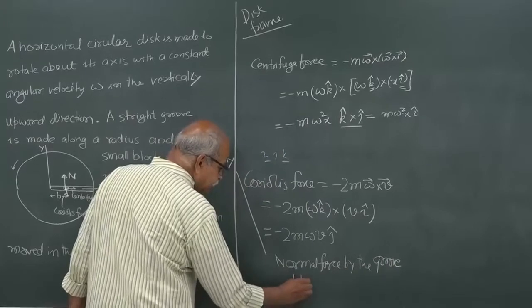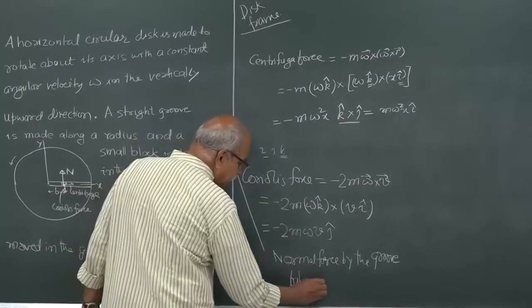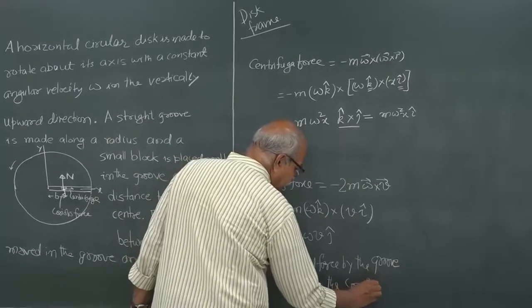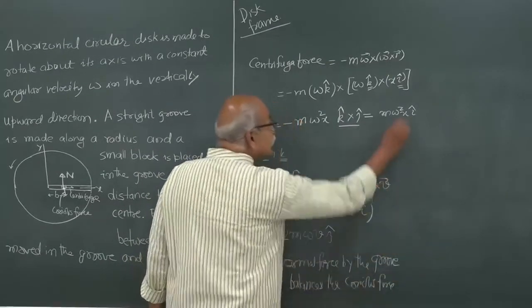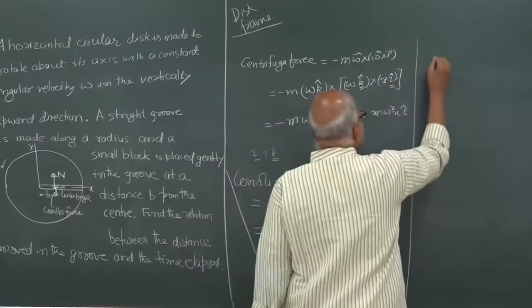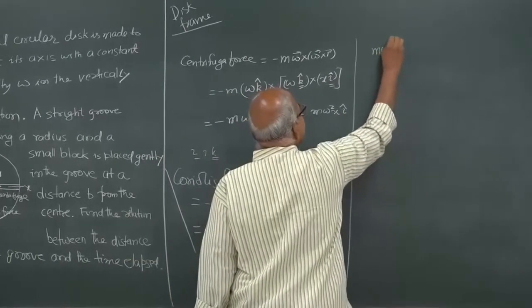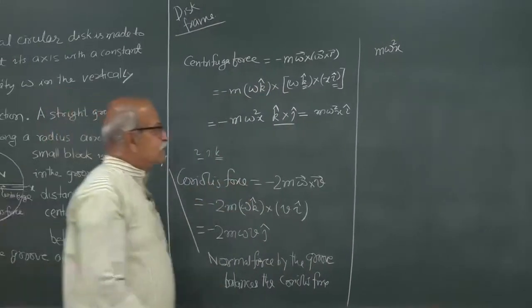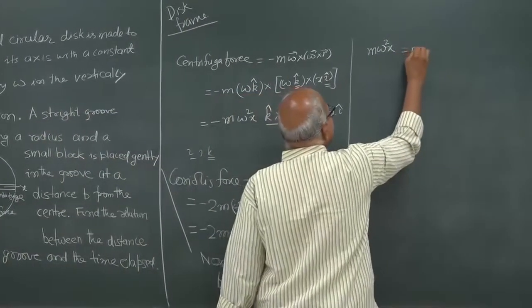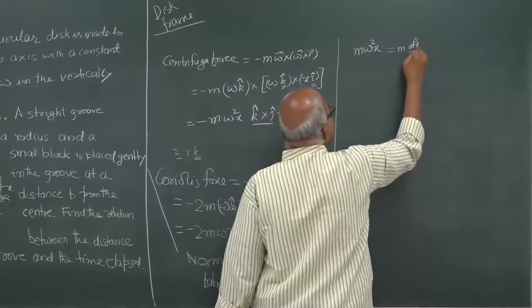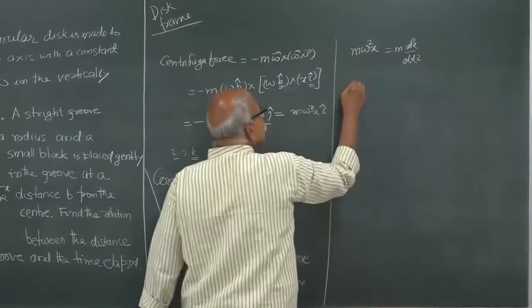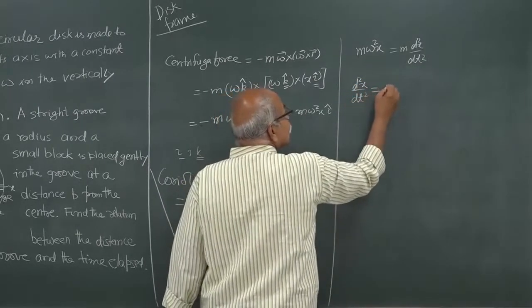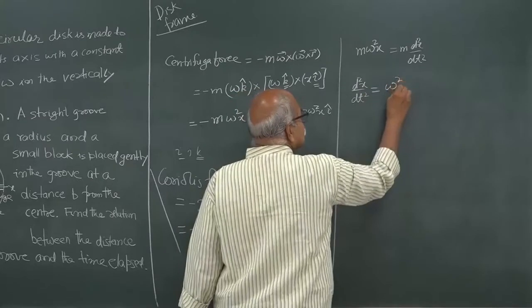Balances the Coriolis force. And so, your equation of motion is m omega square x, this is the force in the x direction, and the motion is also in this direction. This is equal to m d2x/dt square. So, d2x/dt square is equal to omega square x.